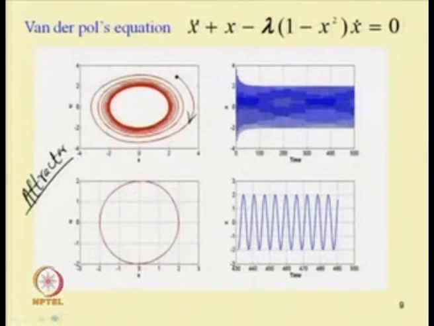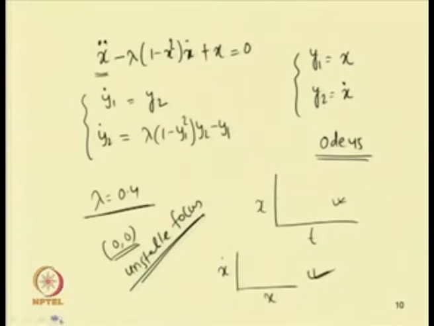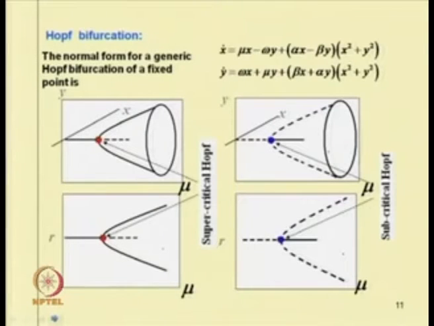Let us also take another example. We have seen the Hopf bifurcation of the system. This is the generic form of the Hopf bifurcation equation. In this case these are the unstable points. This point and this point correspond to an unstable fixed point response, where we can find the initiation of a periodic orbit.